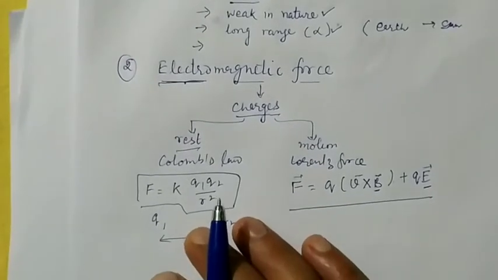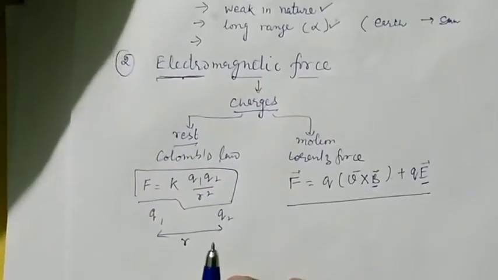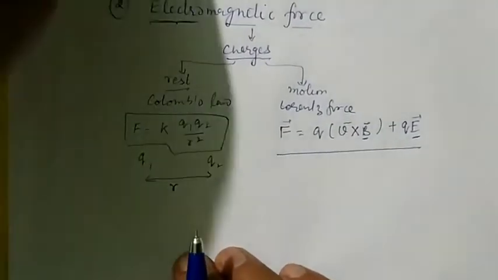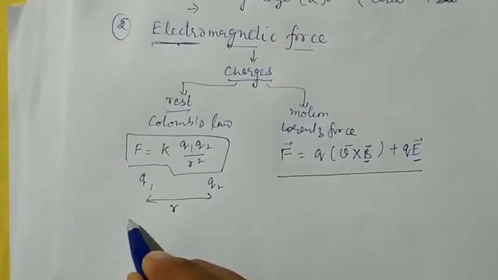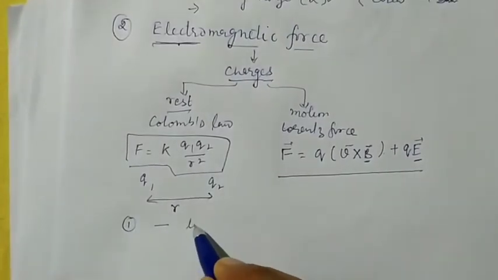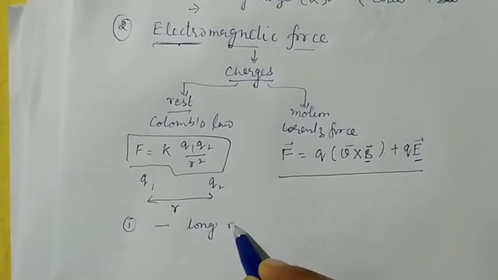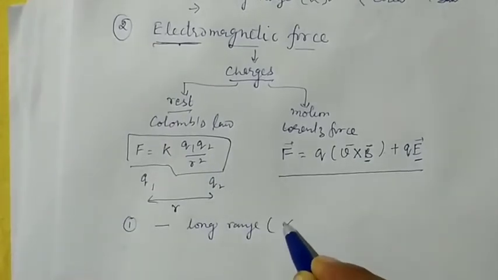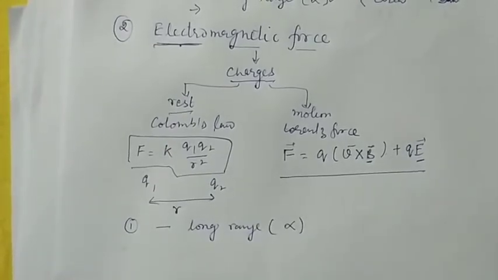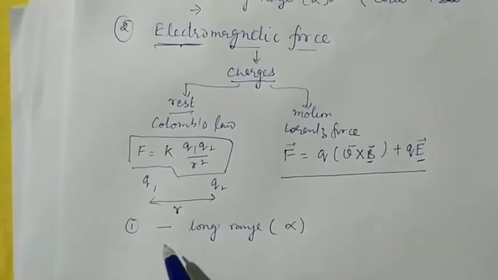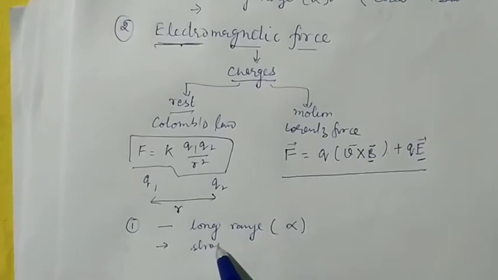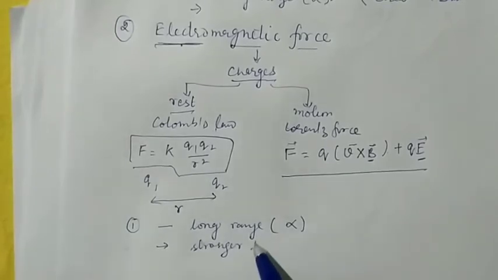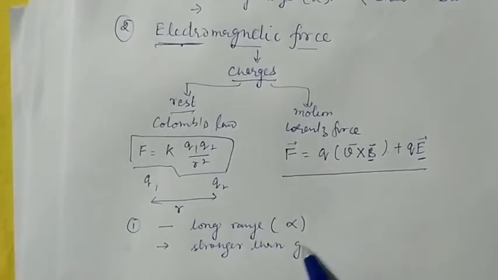Let us discuss some of the properties of the electromagnetic force. We know that the electromagnetic force is also a long range force. Means the range of this electric force is infinity. It is a stronger force, stronger than the gravitational force.